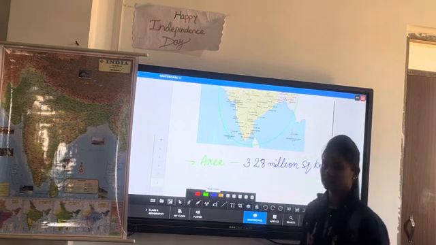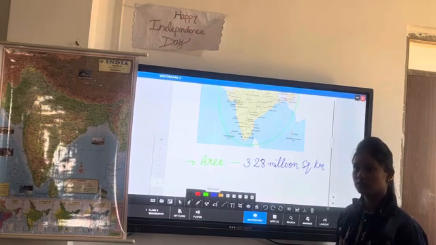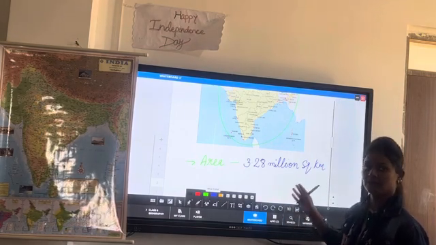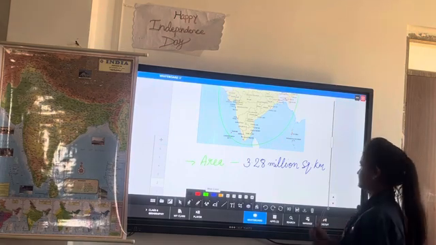What is the area of India? 3.28 million square kilometers. Okay?